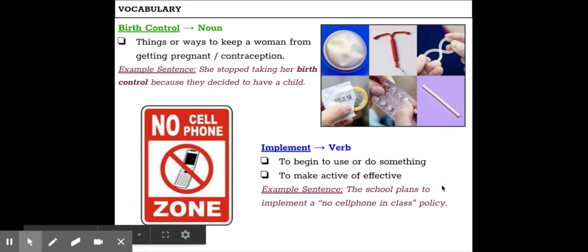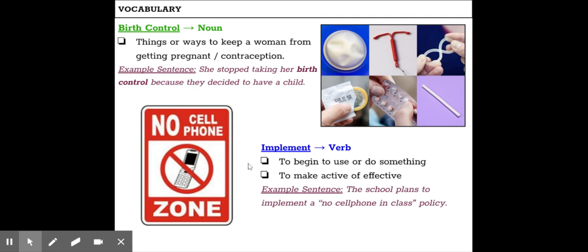The next vocabulary word is birth control. This is a noun. Birth control, it basically means the same thing as contraception. Things or ways to keep a woman from getting pregnant. Our example sentence reads: she stopped taking her birth control because they decided to have a child.